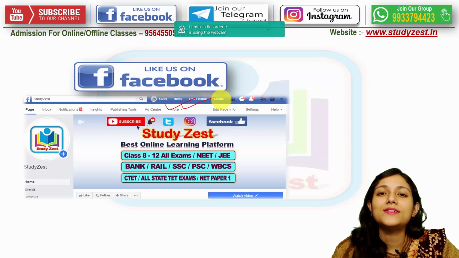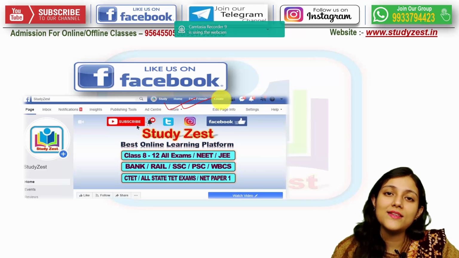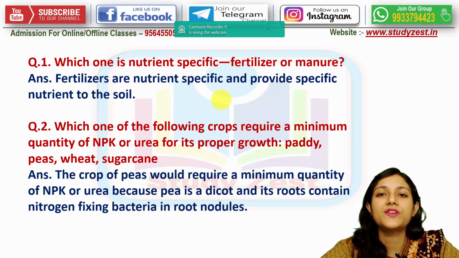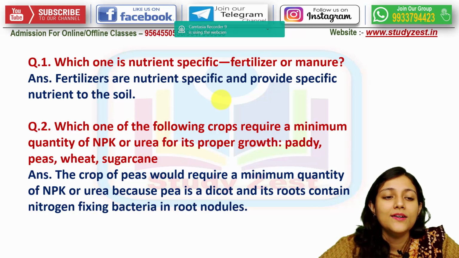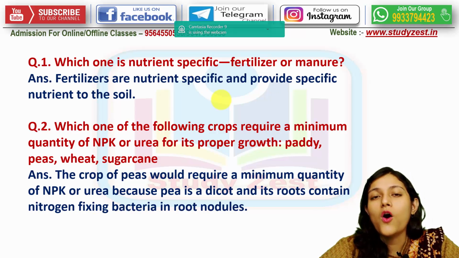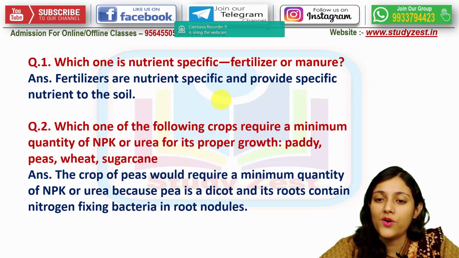Now without any further delay, let's move on to the question answer session of this chapter. So here is the first question for you. First question is, which one is the nutrient specific in case of fertilizer or in case of manure?